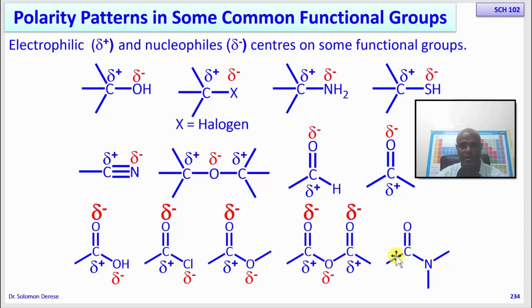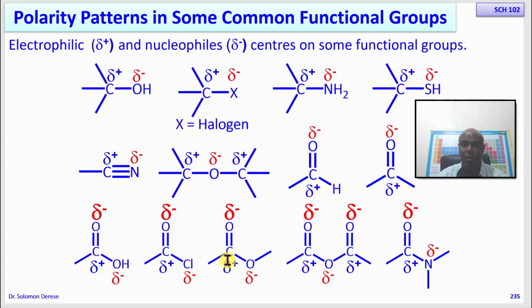Okay, and the same applies to amides. So you will learn more about these things later. Those of you who will continue with organic chemistry will learn more about the reactions of such types of compounds: nitriles and all the carbonyl compounds. But I want us to know what the polarization pattern of such molecules is, which we can easily tell based on the chemistry we have learnt so far. Is it okay?